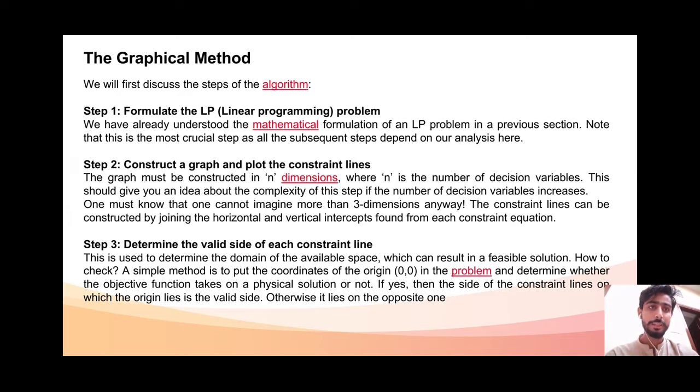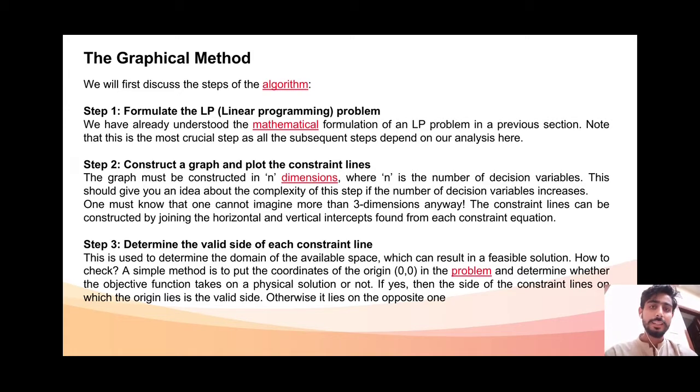If the number of decision variables increases, one must know that one cannot imagine more than three dimensions anyway. The constraint lines can be constructed by joining the horizontal and vertical intercepts found from each constraint equation.